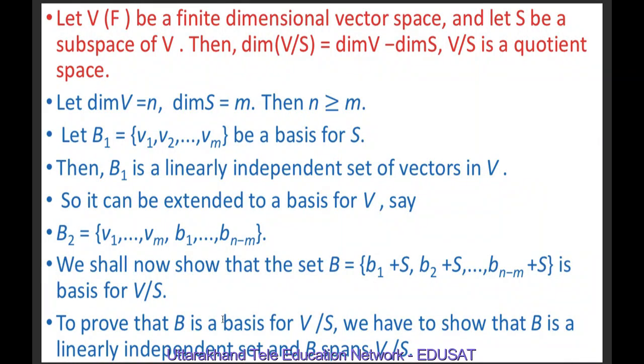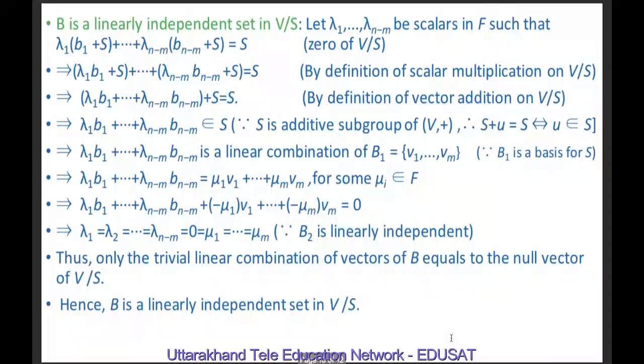To prove that B is a basis for V by S, we have to show that B is a linearly independent set and B spans V by S, meaning every vector in V by S is a linear combination of elements of B. First of all, we will show that B is a linearly independent set in V by S.